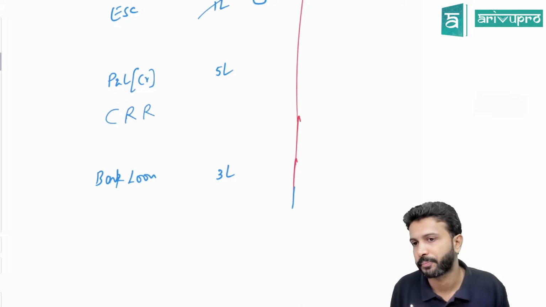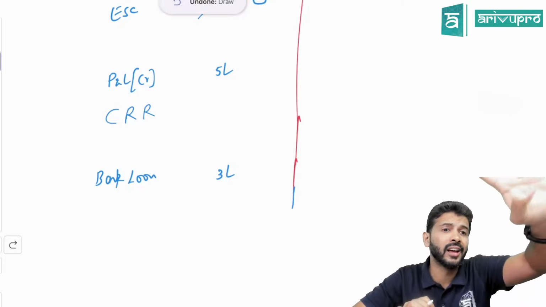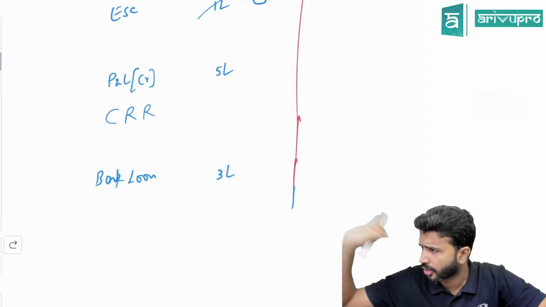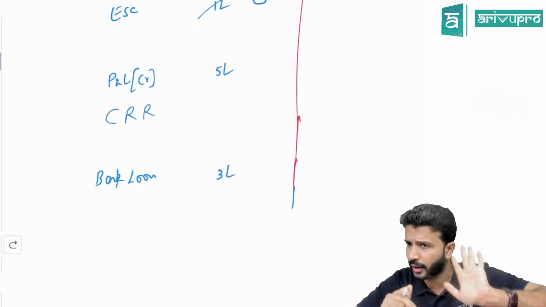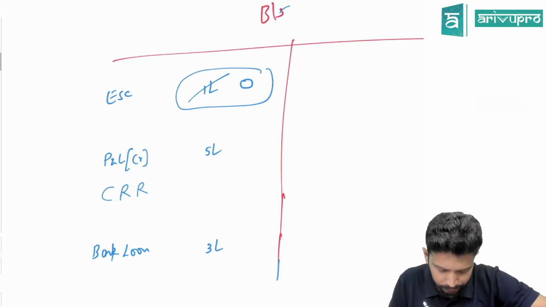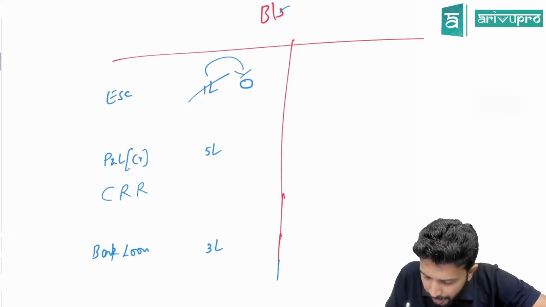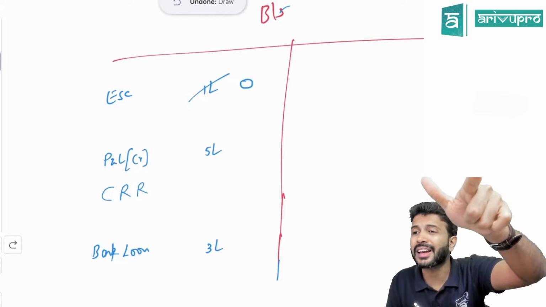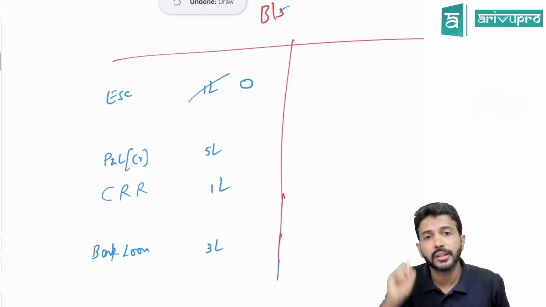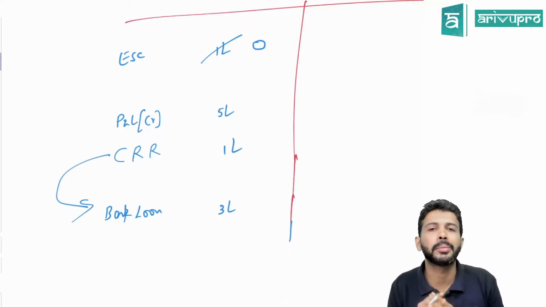CRR is what we call it. To safeguard the interest of these bank people, a concept was introduced known as Capital Redemption Reserve, CRR. All this is given not in accounting standards or accounting rules. All these are Companies Act 2013 rules that we are discussing. What the Companies Act says is, did you cancel equity share capital? Yes. How much did you cancel? 1 lakh. So equity share capital from 1 lakh became 0. So what is the reduction or gap in capital? 1 lakh. To that extent, you need to create CRR. The CRR we create with an intention to protect the outside liability holders. In my example, that is a bank.